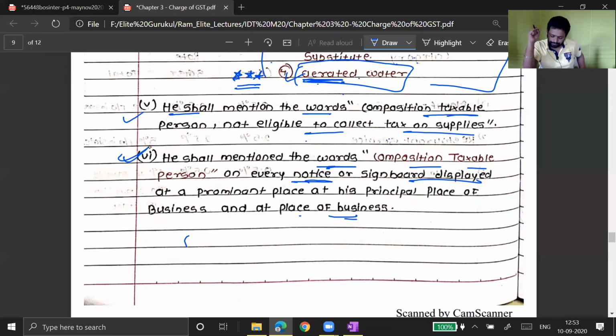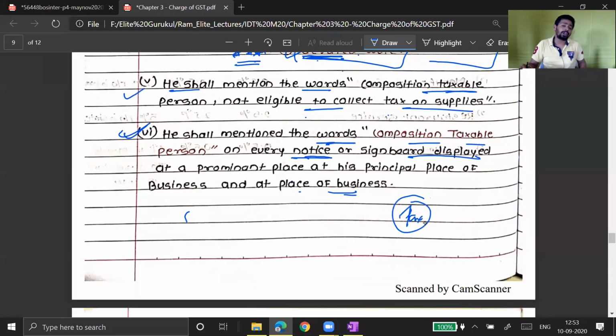And secondly, if you are a composition dealer, then you are not able to issue a tax invoice. A buyer should know this in advance. Because if you are a composition dealer, you are not going to issue a tax invoice. And the buyer, if he is doing the transaction in B2B nature, then he expects a tax invoice, he expects ITC from you, and that's what you are not going to issue.